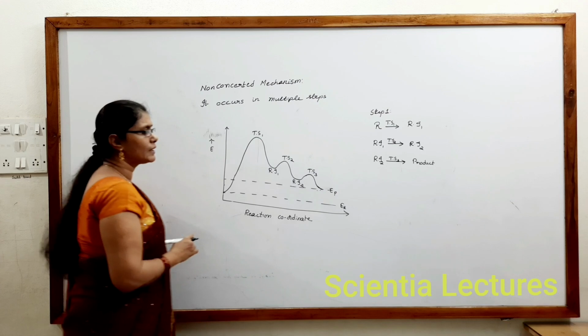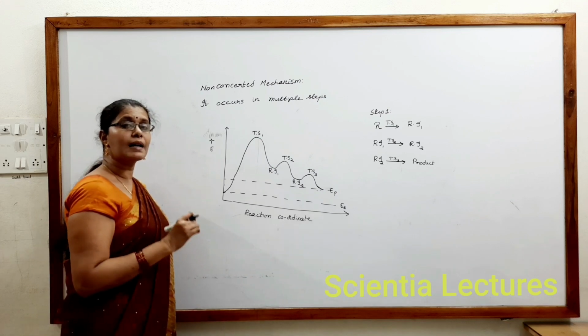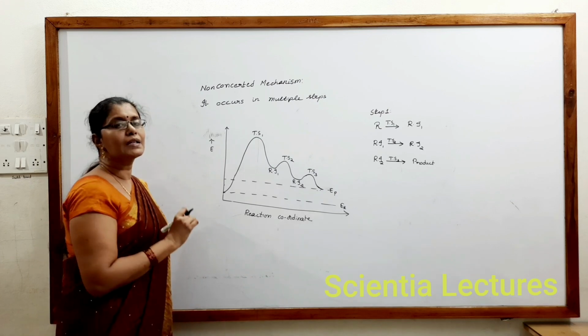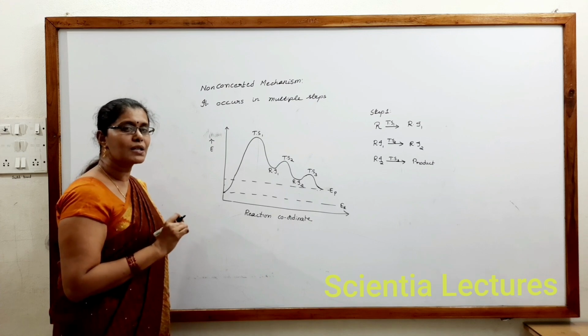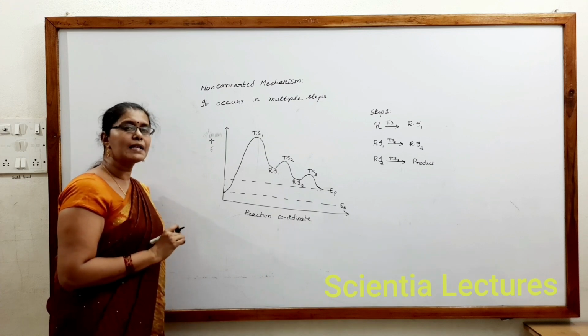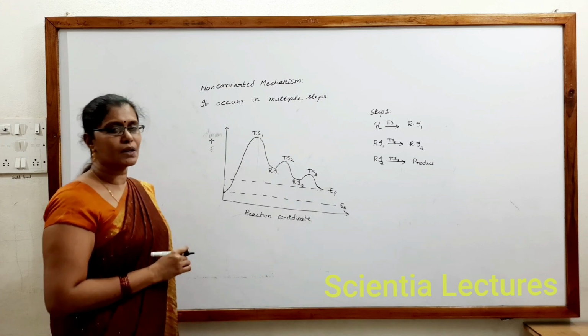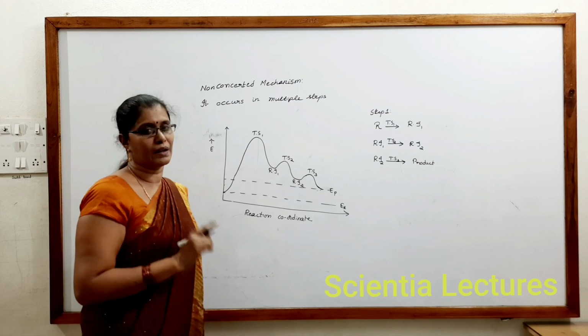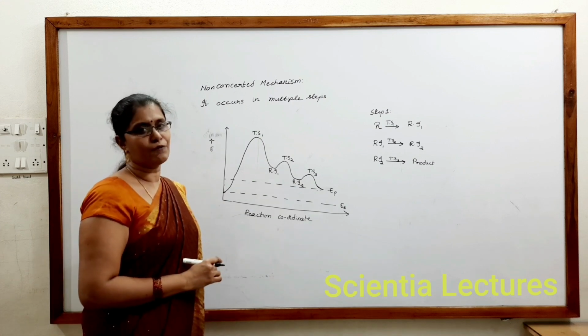Remember carefully: if a mechanism occurs in 3 steps, it involves 2 reaction intermediates. If it occurs in 2 steps, it involves 1. So just subtract 1.